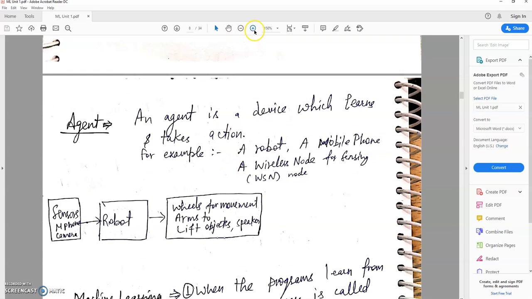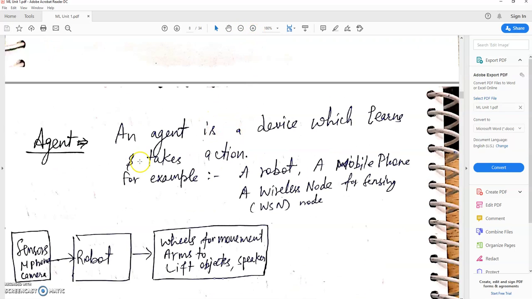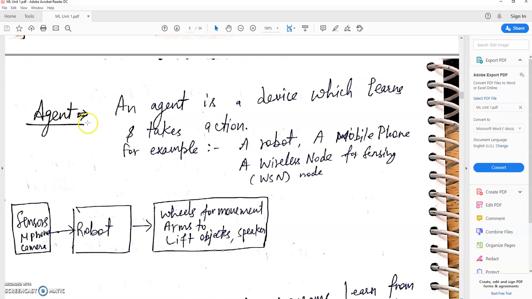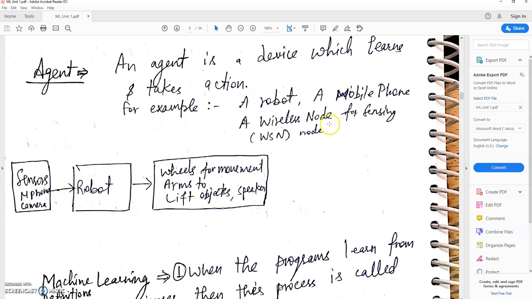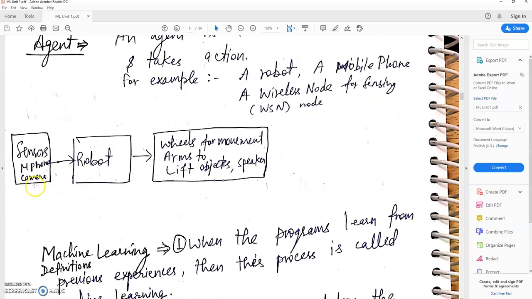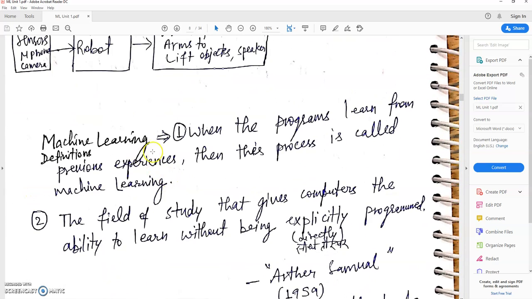In the machine learning context, we come across a term known as agent. An agent is a device which learns and takes actions. For example, a robot, a mobile phone, a wireless sensor node, a WSN node. This is the block diagram. Machine learning, another definition: when programs learn from previous experiences, this process is called machine learning.